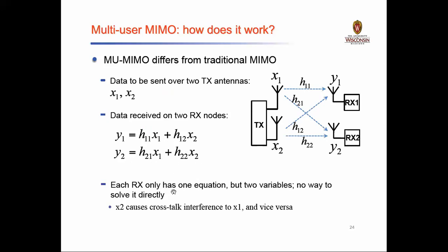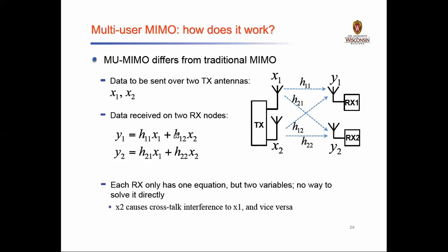Now the only thing is each RX has only one equation, but it has two variables, so there is no way to solve it directly. Therefore x2 causes crosstalk interference to x1 and vice versa.